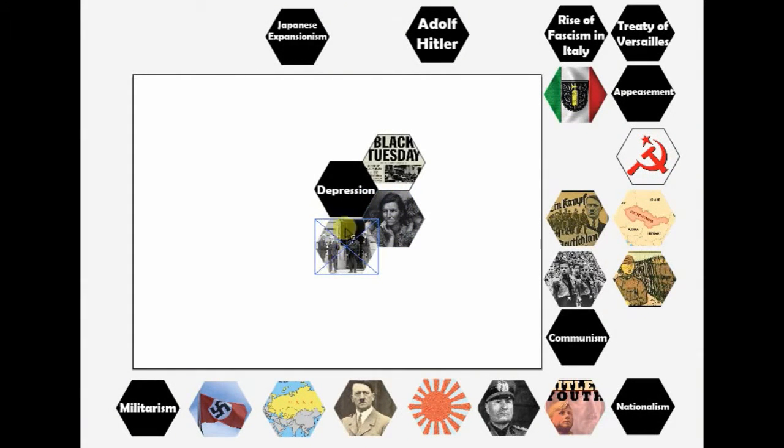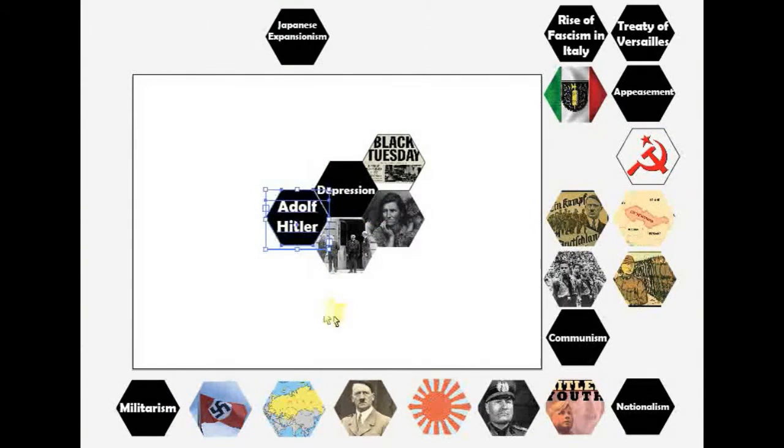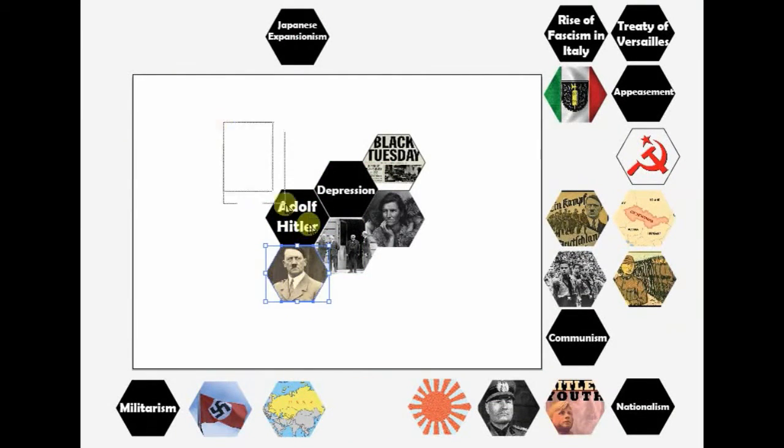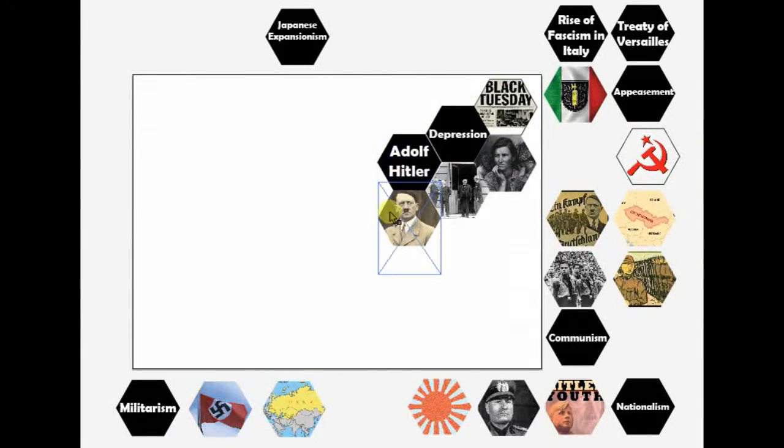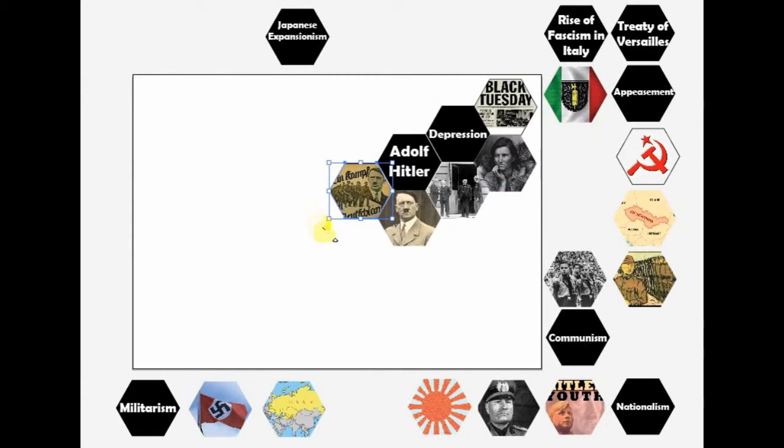In Germany, the Depression was exaggerated and aggravated by the Treaty of Versailles, because Germany lost lots of ways to make money. Adolf Hitler used this. He promised the people to get them out of the Great Depression. So that's how Hitler is connected with the Great Depression, and the Great Depression is connected with Treaty of Versailles and Black Tuesday, etc. So we'll just move it over there.